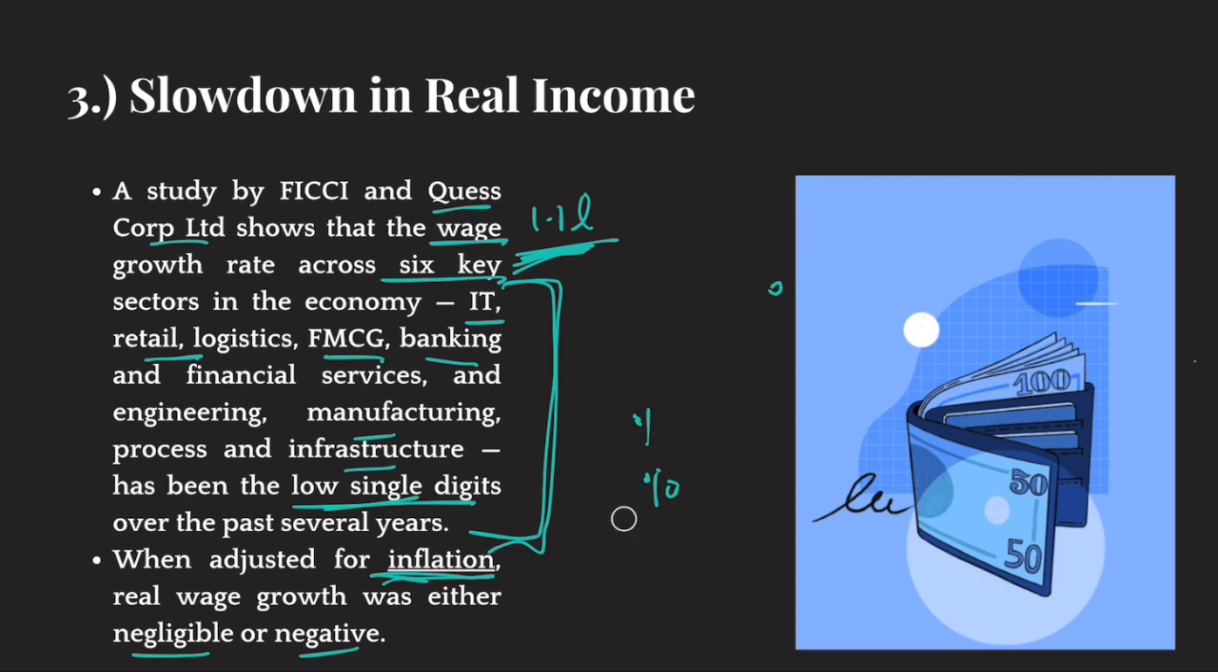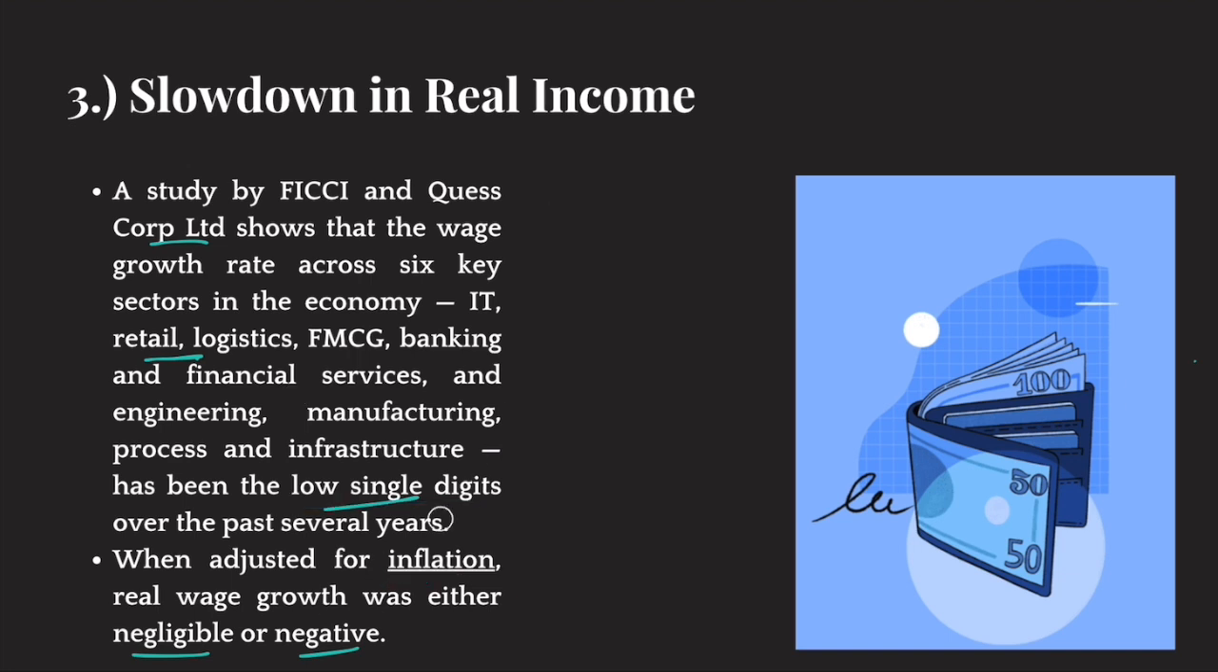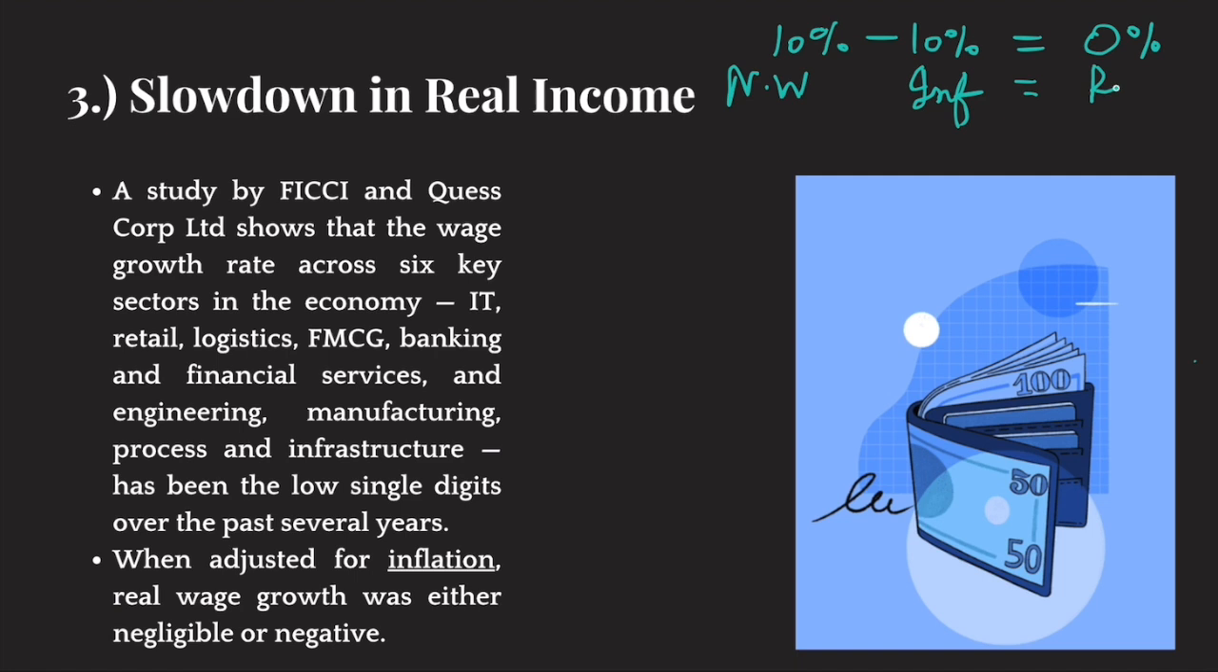Okay. So, when your income increases by 10%, but inflation also increases by 10%, then in real terms, you haven't gained anything. Okay. Had the inflation been 0%, then you would have gained 10%. But your nominal wage increased by 10%, and inflation also increased by 10%. So your real income growth is 0%. Right? So basically, what is real income? Real income is income adjusted for inflation.